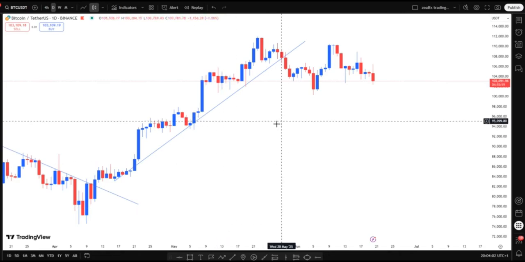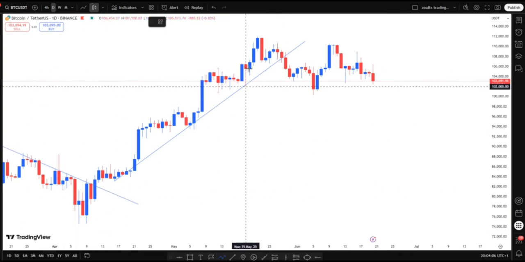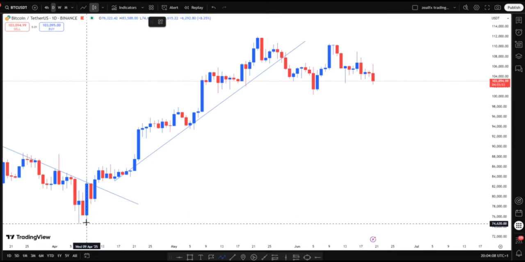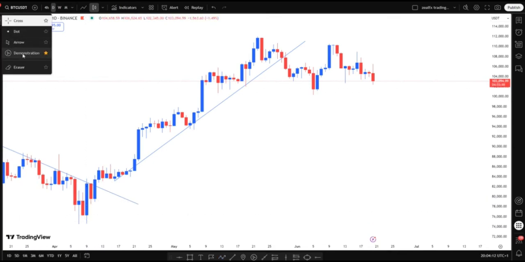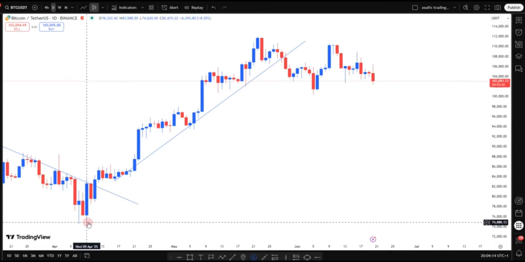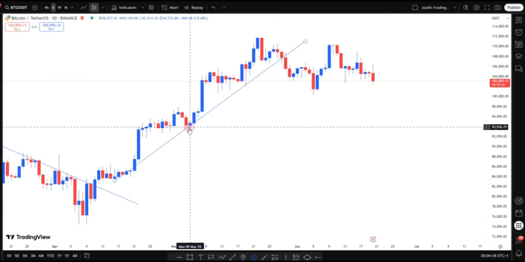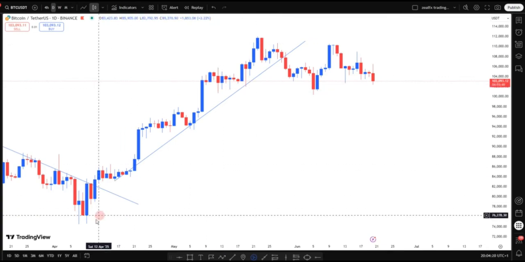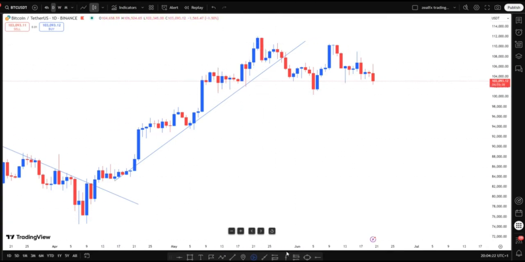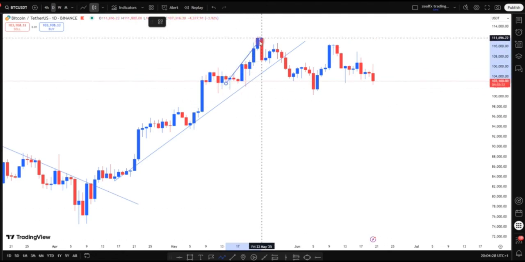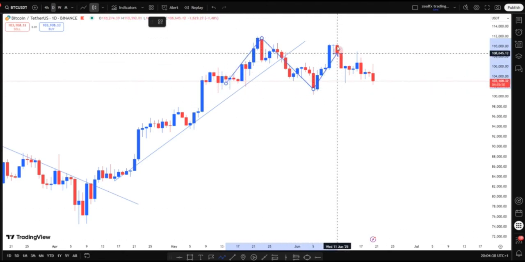So BTC USD is currently on a sideways trend. You can see that in our previous trend, we have this lower low. Then we have this higher low, and this higher low, which shows that price was in an uptrend. What we expect from BTC this week is for price to break out of this range. Now we have this sideways trend.